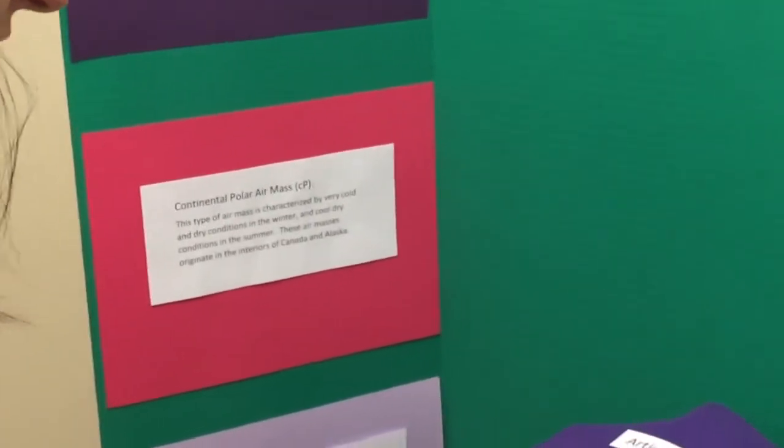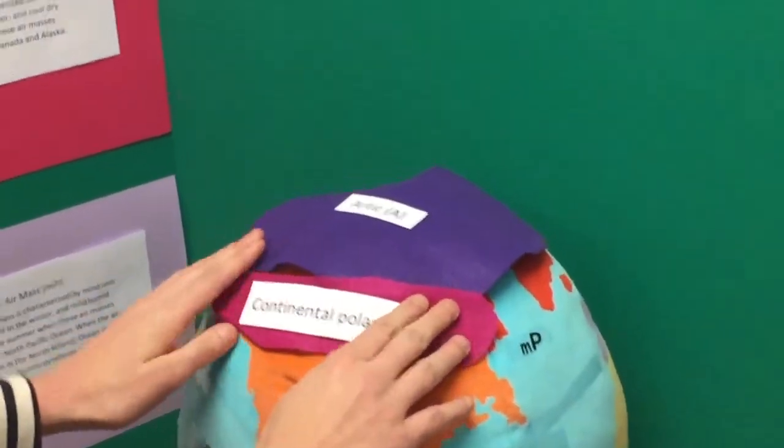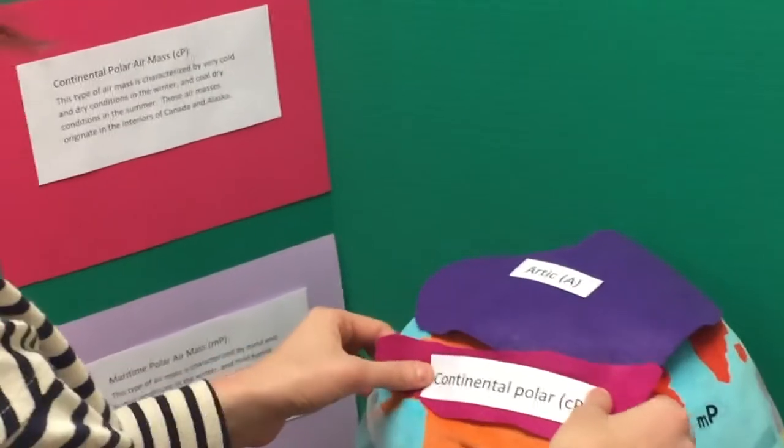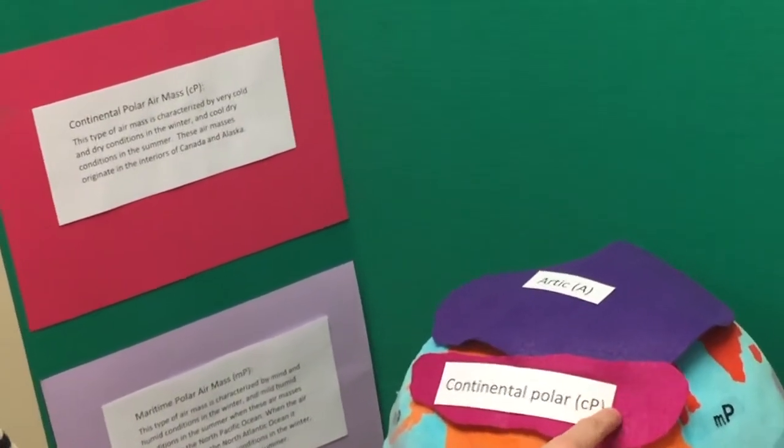The next air mass I'm going to talk about is the continental polar air mass. This type of air mass is characterized by very cold and dry conditions in the winter and cool, dry conditions in the summer. These air masses originate in the interiors of Canada and Alaska.